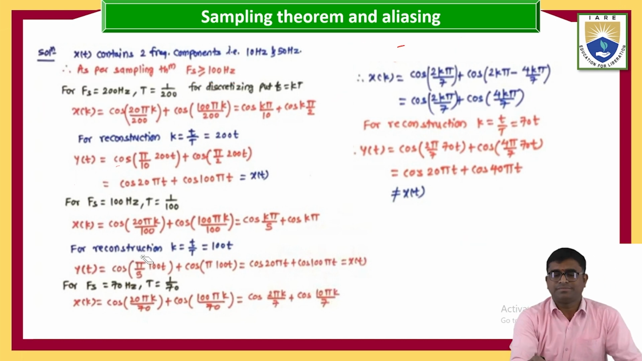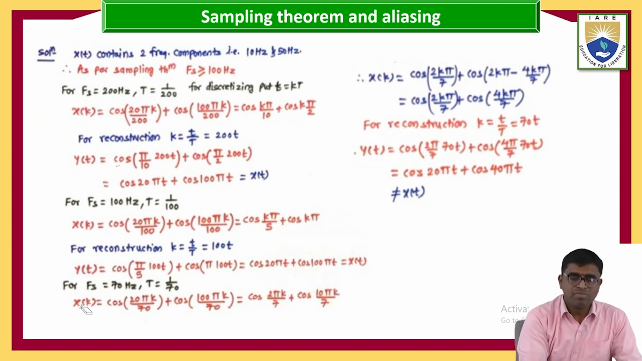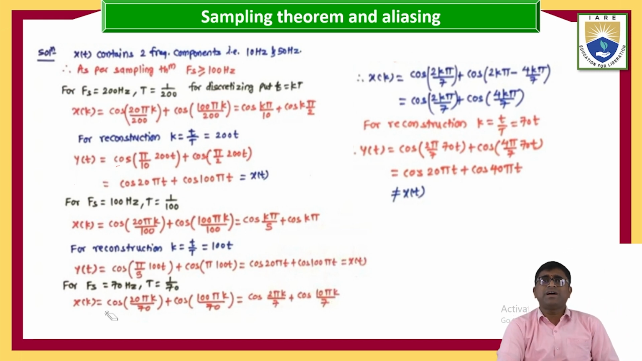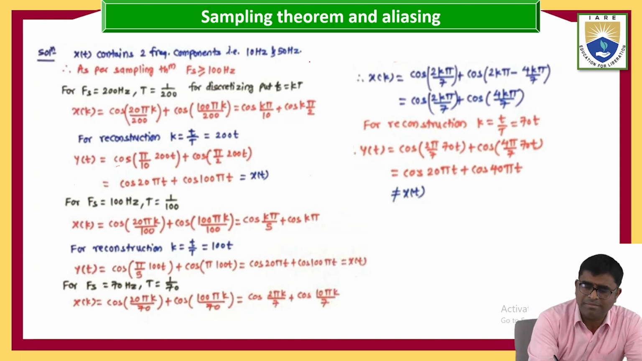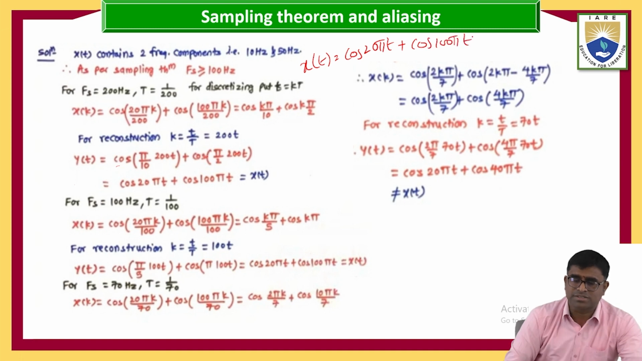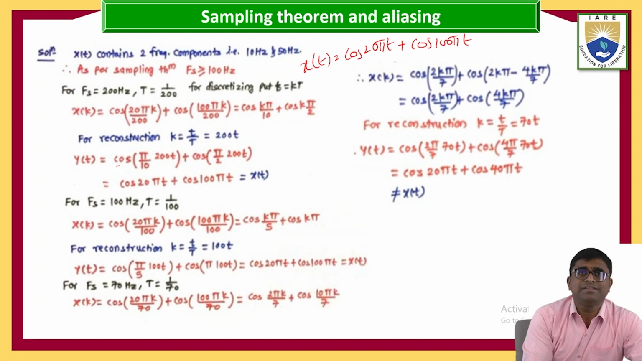What is the third case? 70 hertz. So, first of all, cos 20 pi. I am repeating the main formula I am pressing here. x of t equal to cos 20 pi t plus cos 100 pi t. First, replace here for this one 70 hertz, no? So x of k equal to cos 20 pi, what is the t? T is nothing but kT.